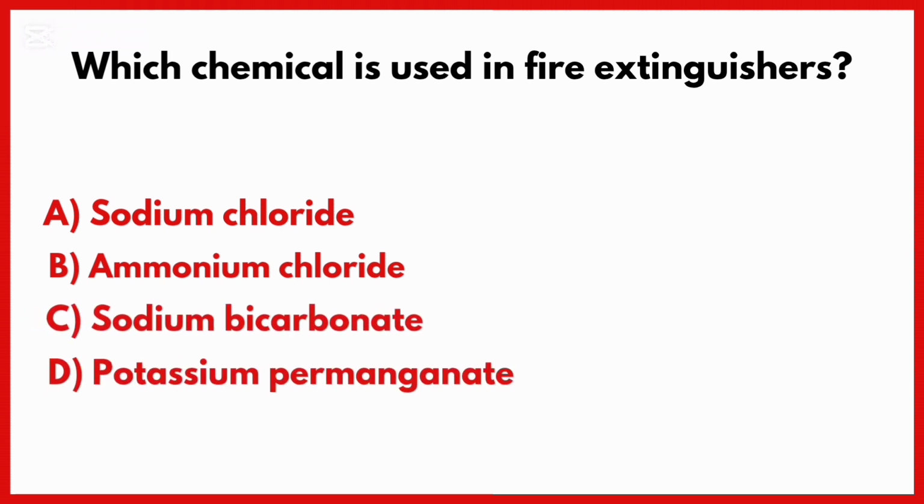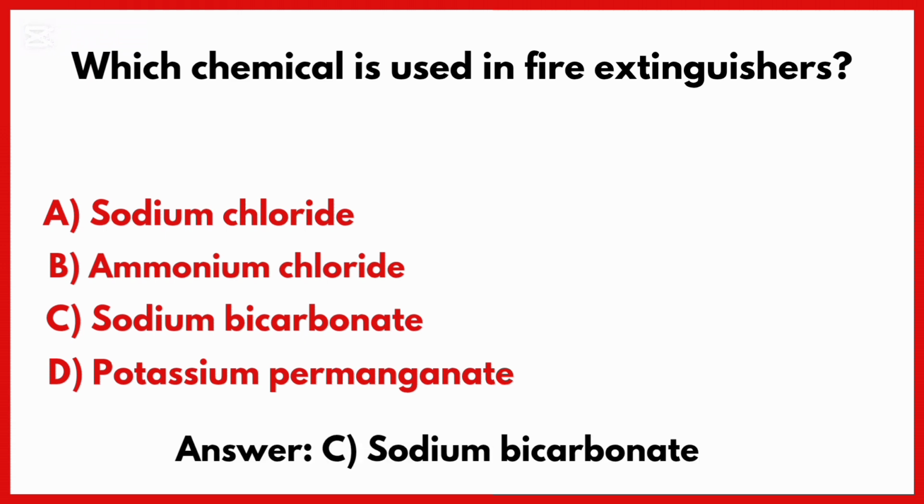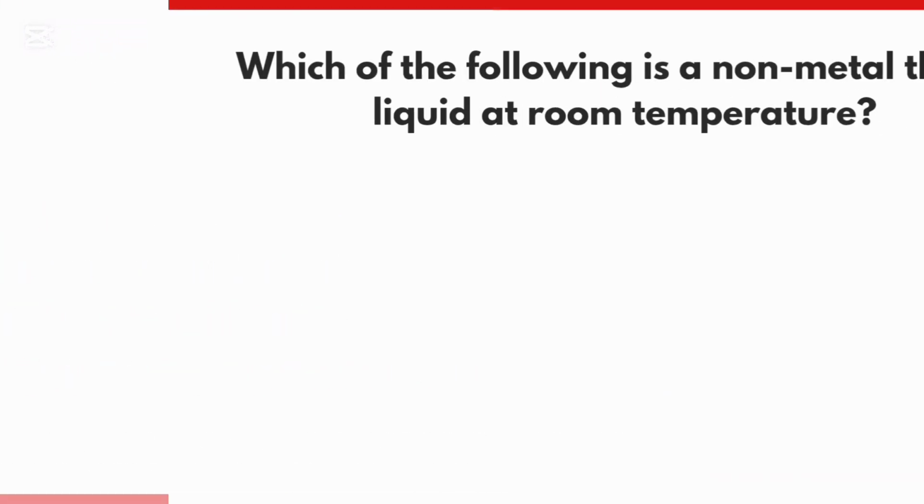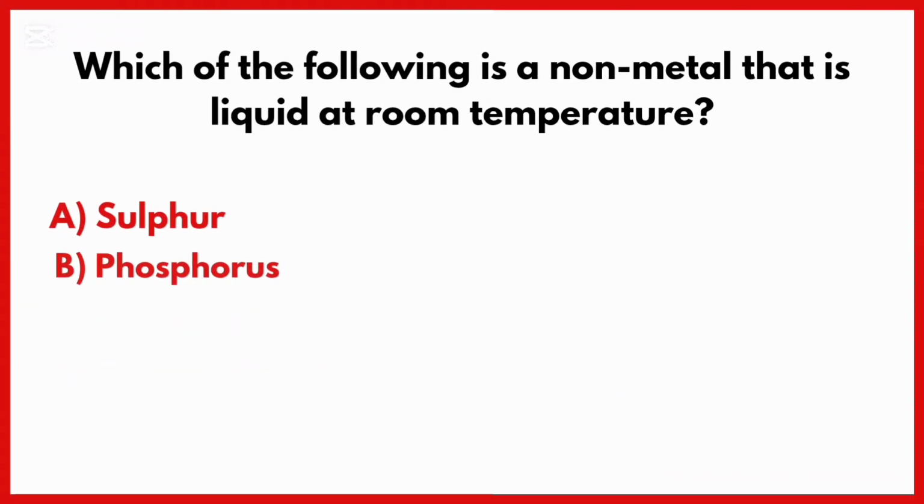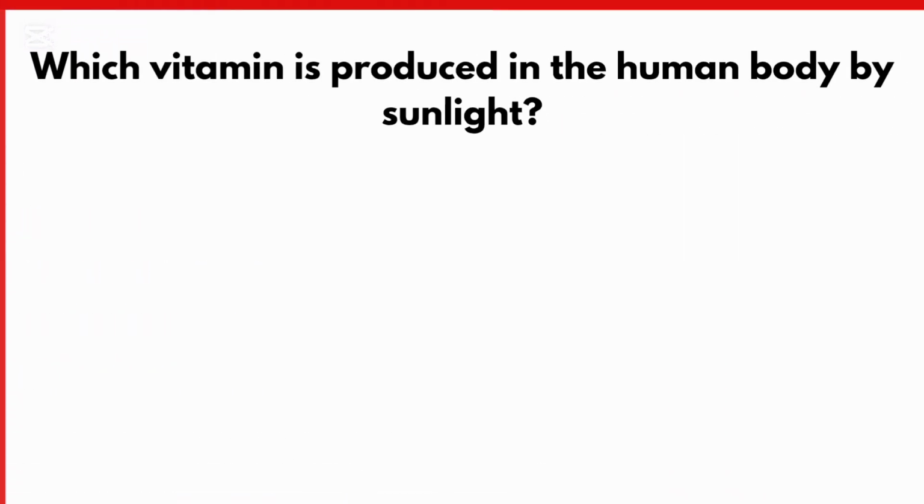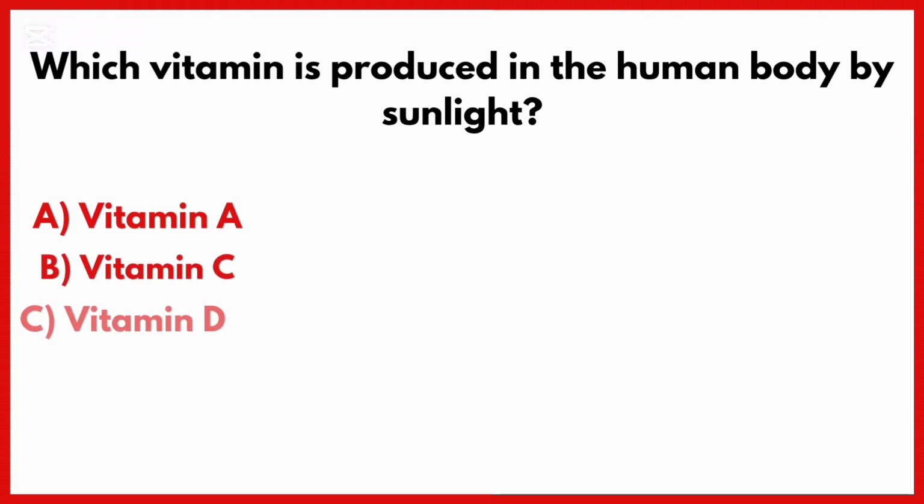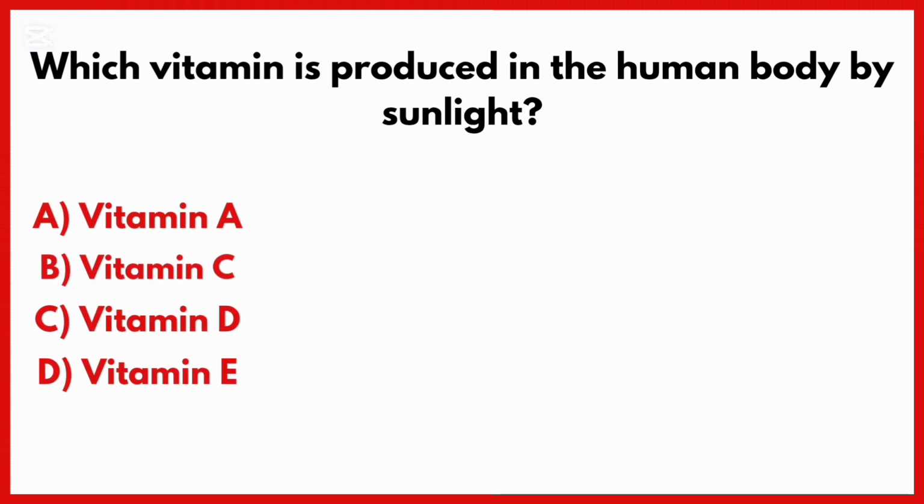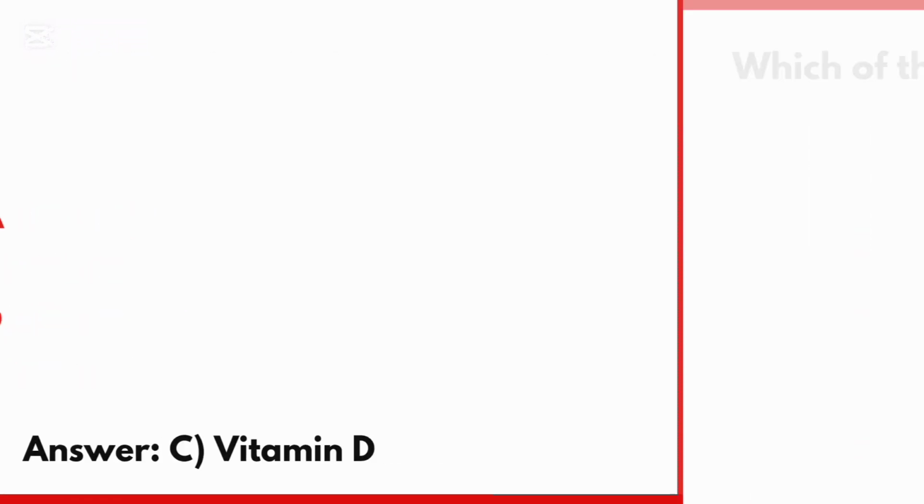Which chemical is used in fire extinguisher? Correct answer is option C. Sodium bicarbonate. Which of the following is a non-metal that is liquid at room temperature? Correct answer is option C. Bromine. Which vitamin is produced in the human body by sunlight? Correct answer is option C. Vitamin D produced in the human body by sunlight.